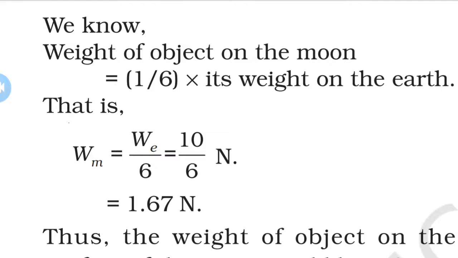From this formula we can write that the weight of the object on the moon is equal to 1 upon 6 multiplied by its weight on the earth. So here 10 Newton is given as the weight of the object on the surface of the earth, that is 10 Newton divided by 6. So 10 divided by 6 we obtain 1.67, and weight is measured in Newton. So the weight on the moon is equal to 1.67 Newton. So the weight of the object on the surface of the moon should be 1.67 Newton.